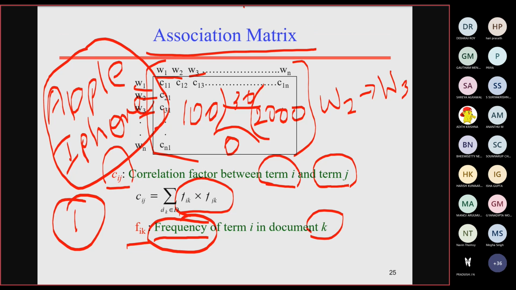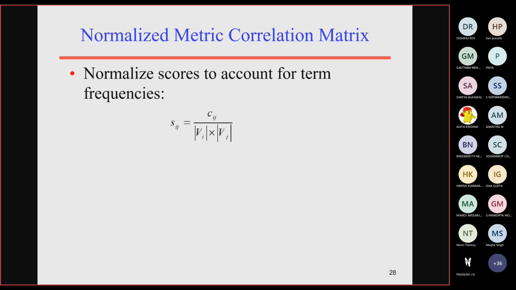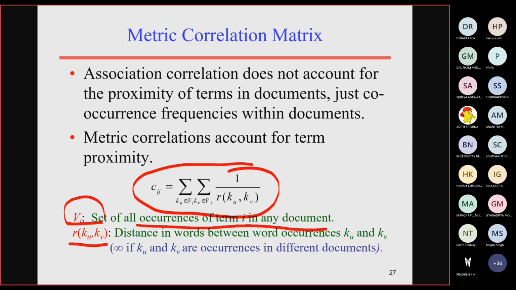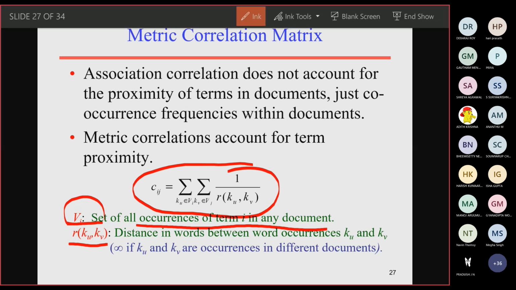No. For that reason, we are going to perform this query expansion using this metric correlation matrix, so that we make use of WordNet and thesaurus in order to find out the distance between these word occurrences in other documents as well.